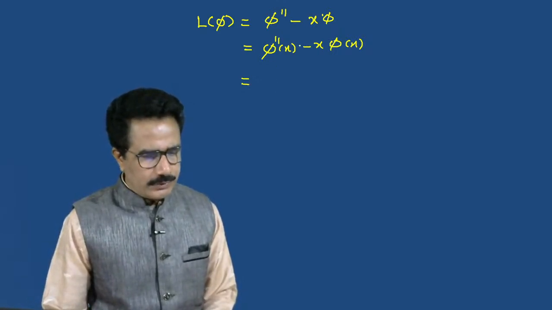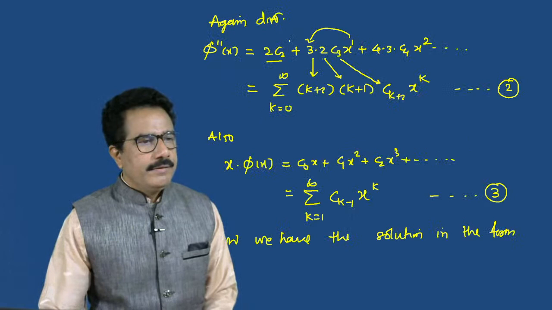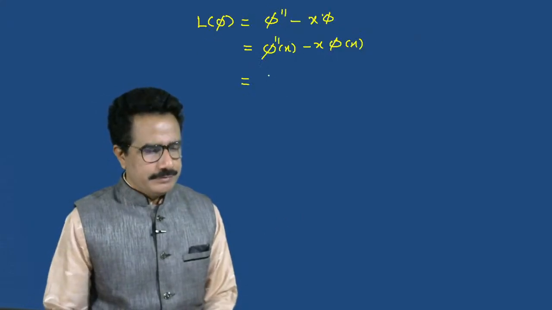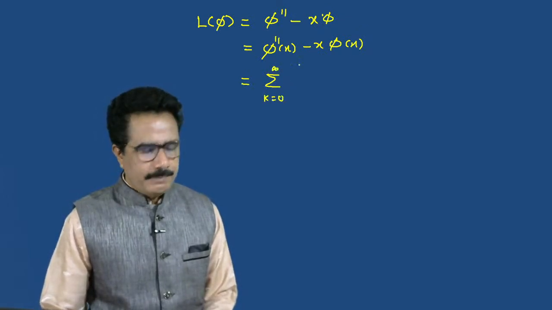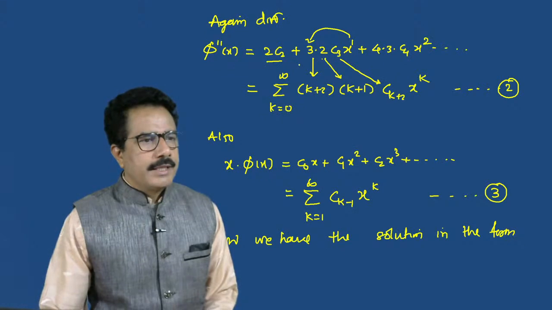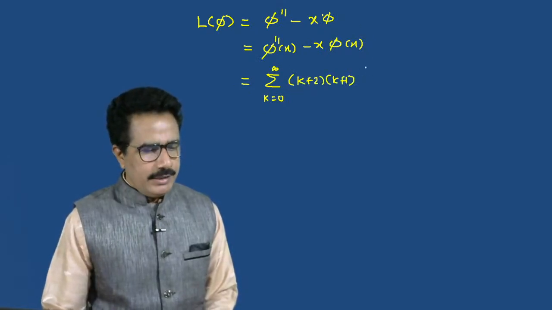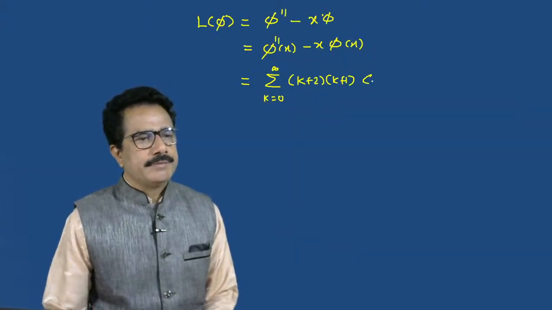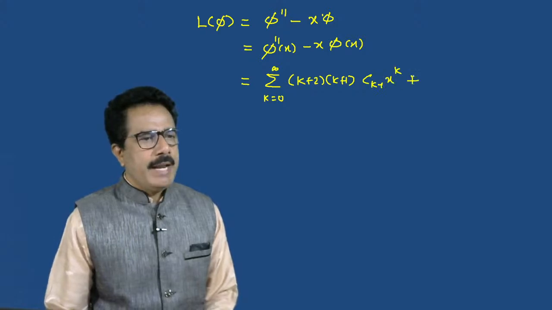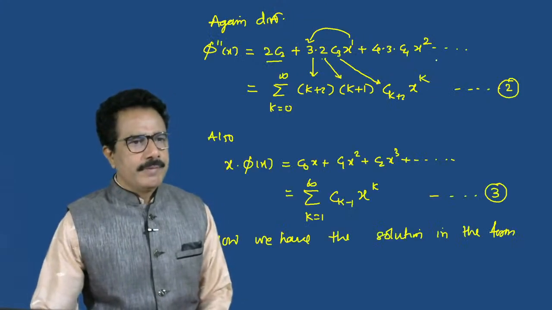This will of course be 2 into c2, but we can write phi double dash of x as summation over k equals 0 to infinity (k plus 2)(k plus 1) c(k plus 2) x raised to k, minus summation k equals 1 to infinity, since it is a minus.